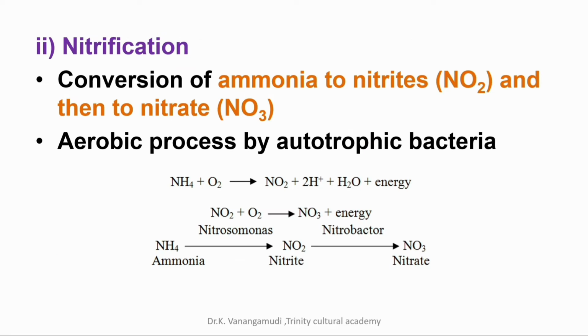The next process is nitrification. Nitrification is the conversion of ammonia to nitrites and then to nitrate. Mostly autotrophic bacteria are involved in this process. Ammonia is converted to nitrite by Nitrosomonas and then nitrite to nitrate by Nitrobacter.